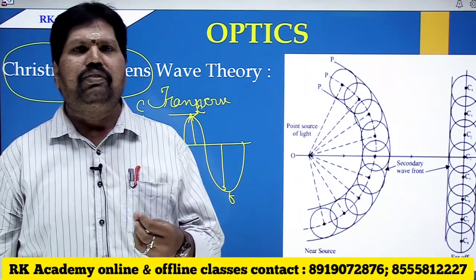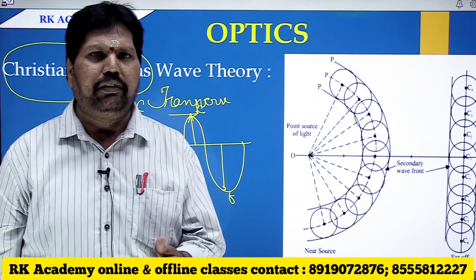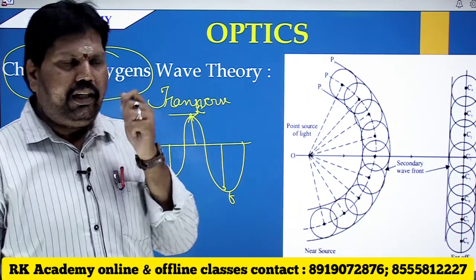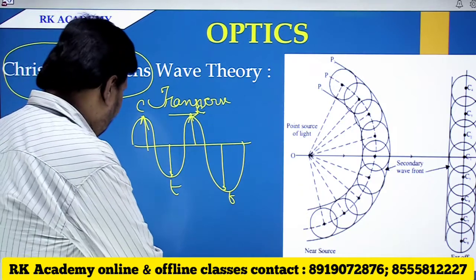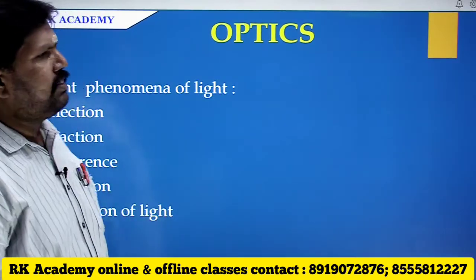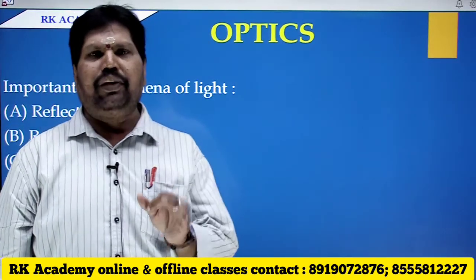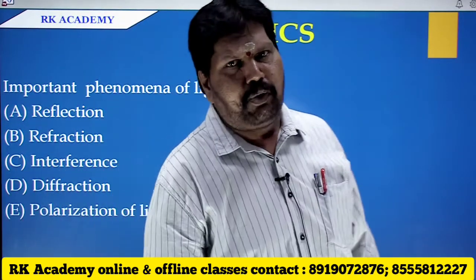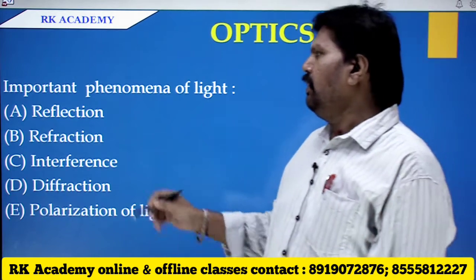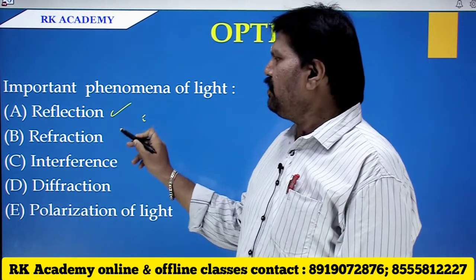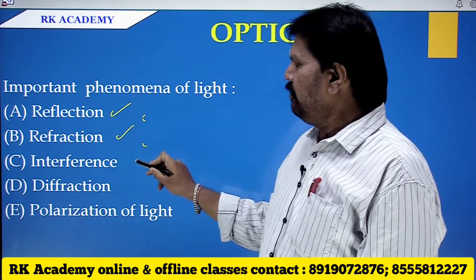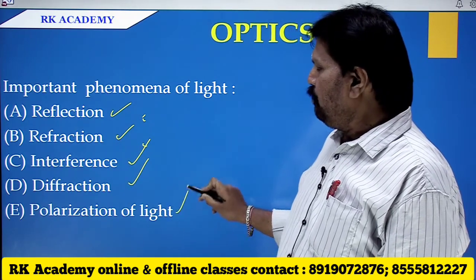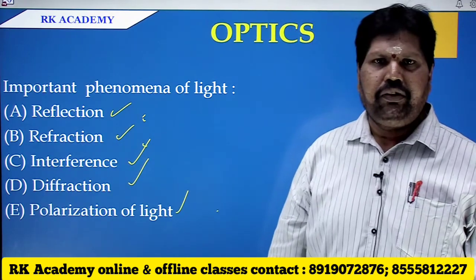Generally, the most convenient method to learn light is ray optics. And to understand light, one must go through the most important phenomena of light, that is reflection, refraction, interference, diffraction, and polarization of light.